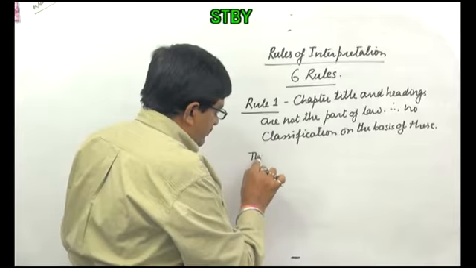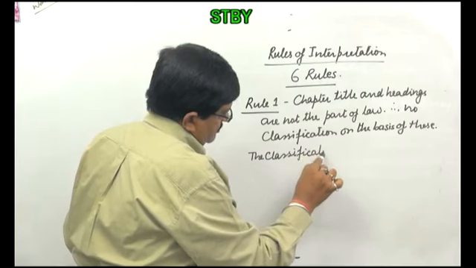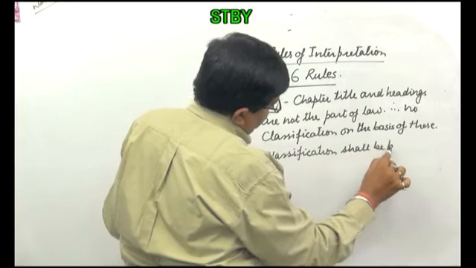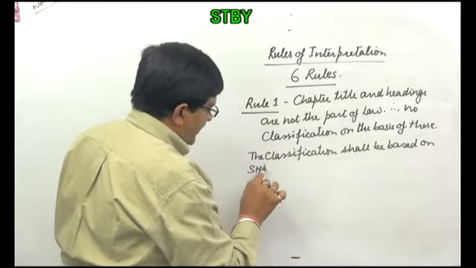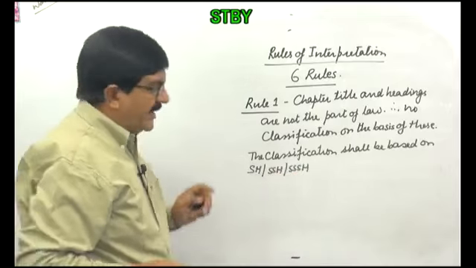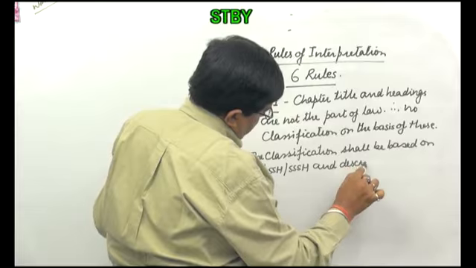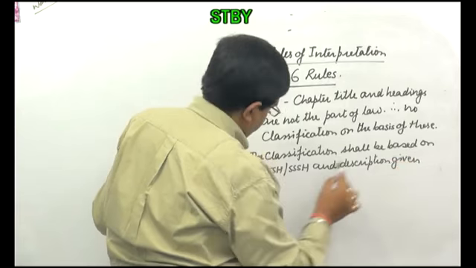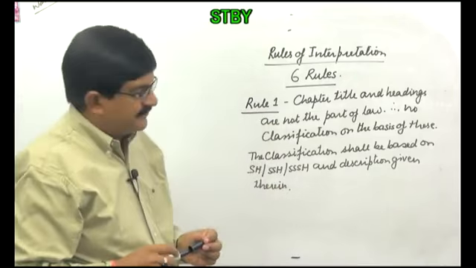The classification shall be based on heading, subheading, subheading, and description given therein.